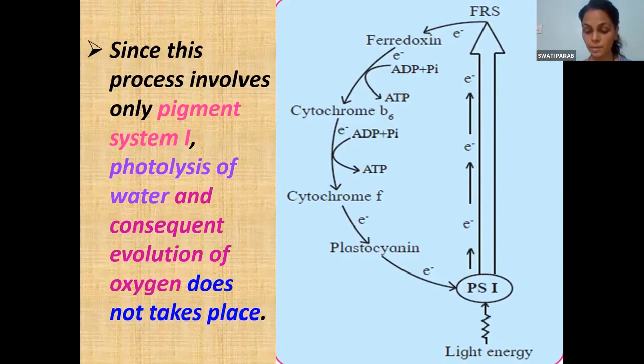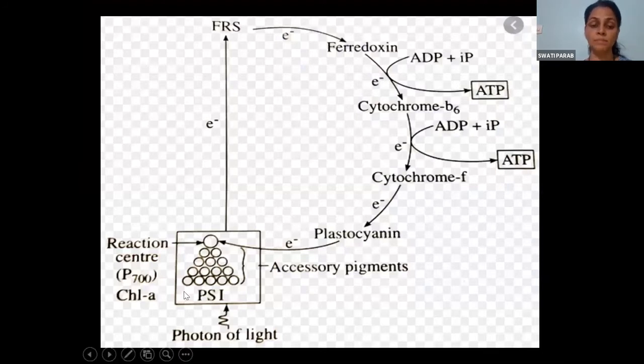As you can see in this diagrammatic representation, this is PS1, that is photosystem 1, P700, which is involved here. This P700 has a reaction center of chlorophyll A with 700 wavelength.